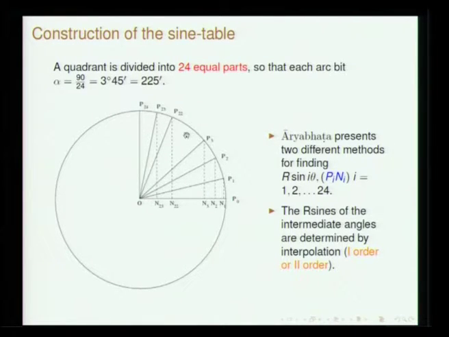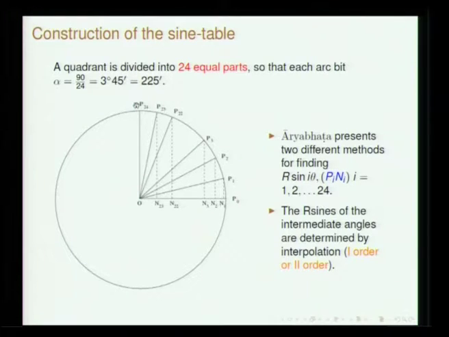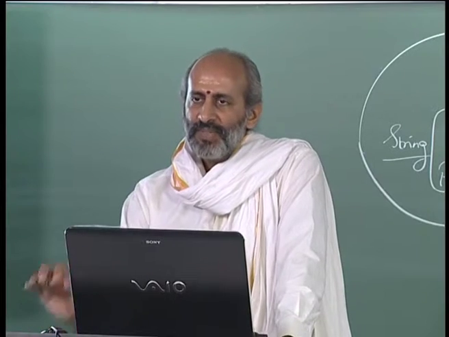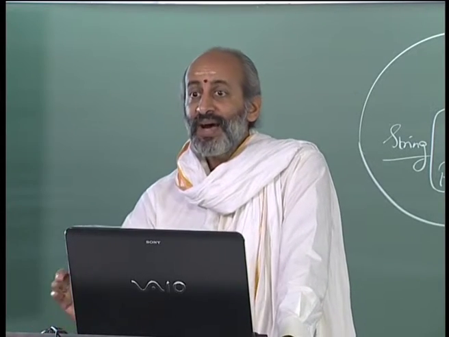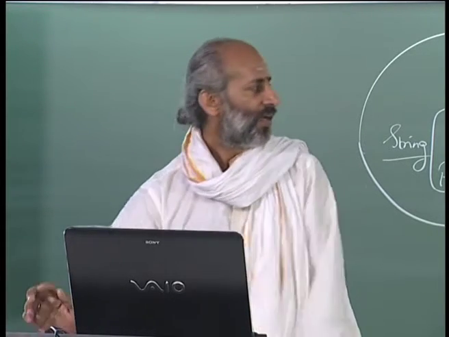So, the purpose is to determine all the PiNi, okay. The last value, P24, obviously is going to be OP24, which is the same as the radius of the circle, okay. And these values, PiNi, in fact, to be precise, should be referred to as ardha jya, because jya is the total chord length, as I showed here.